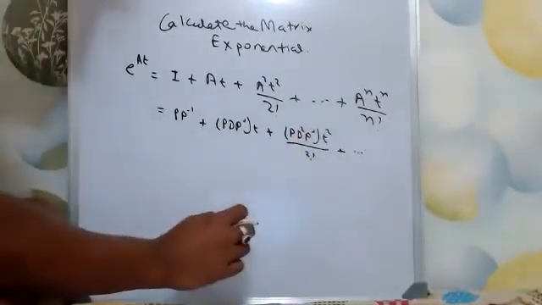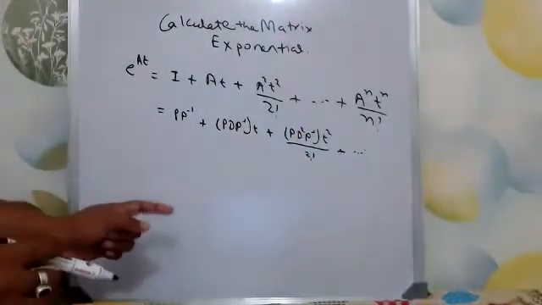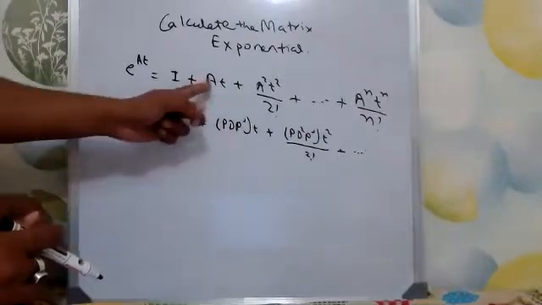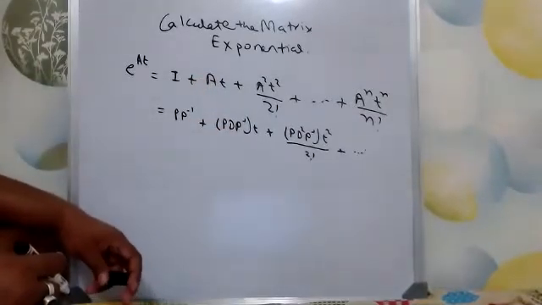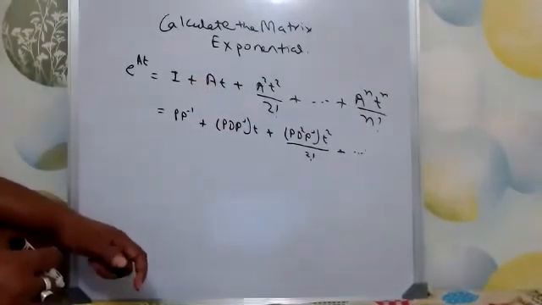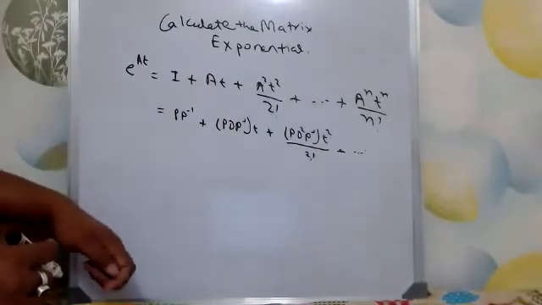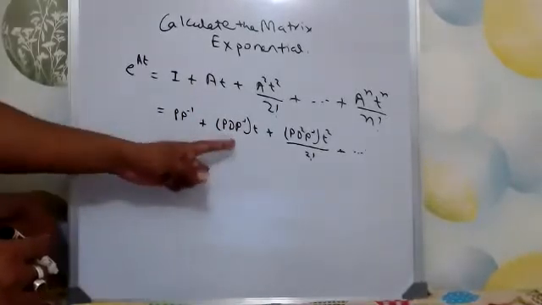I am just replacing all the A's with P D P inverse, since I am assuming that all the eigenvectors of A are independent, so this decomposition is possible.